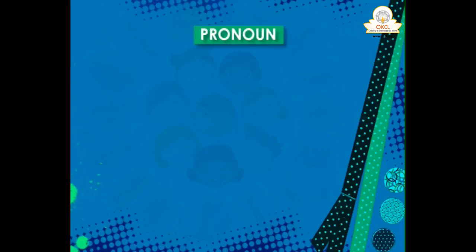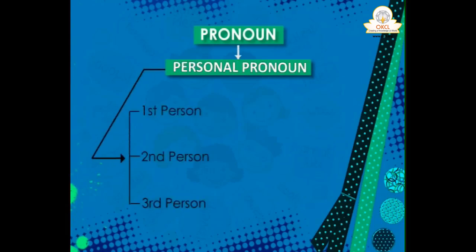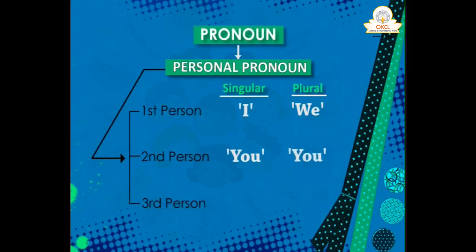Pronouns also have different types. First of all is your personal pronoun. Personal pronoun in the sense, whenever we are using a word in place of a person, that is personal pronoun. Personal pronouns are of three types, three persons. First person, singular is I, plural is we. Second person is singular you, plural also you. Third person, he, she, plural is they.